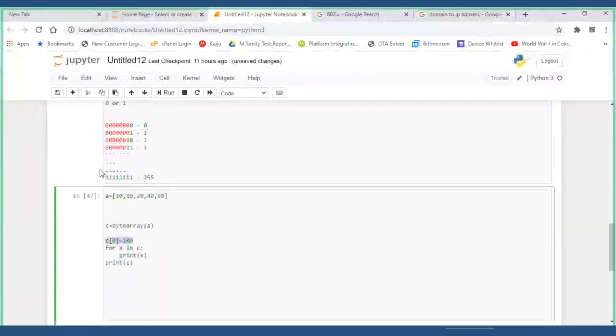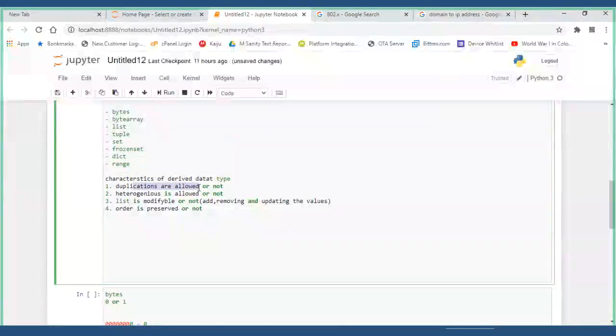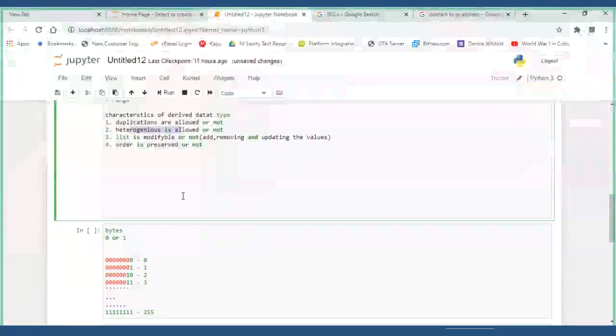Now you tell me, is duplication preserved or not in bytearray? Yes. Is heterogeneous allowed or not? Strings were not allowed. No, only numbers. Can it be modified or not?